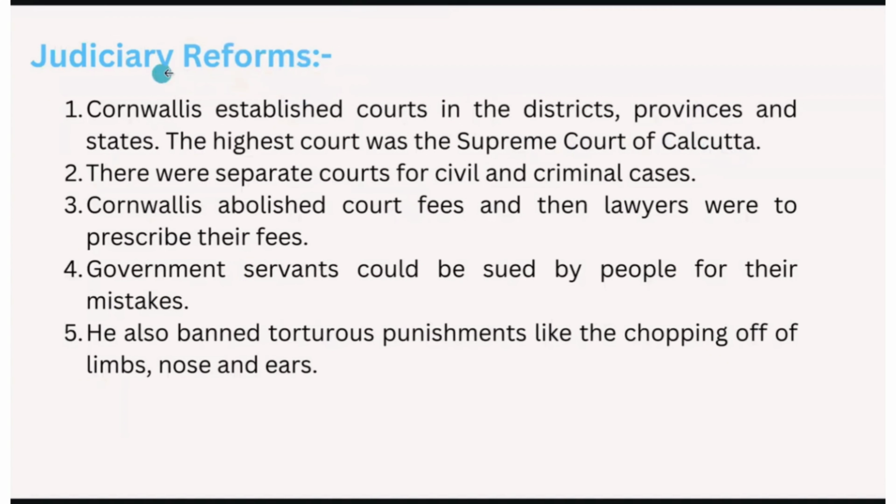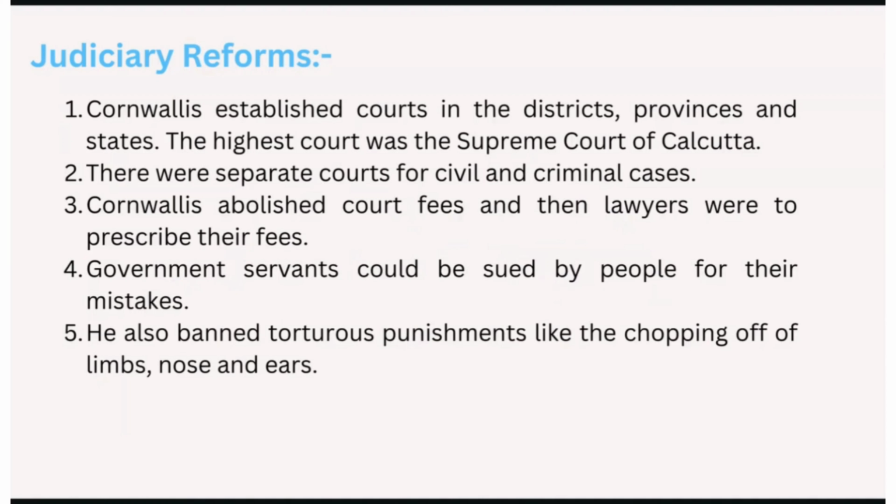So in judiciary reforms, Cornwallis established courts in the districts, provinces, and states. Also, we have separate courts for civil and criminal cases. He also abolished court fees, and lawyers were to prescribe their own fees. Government servants could also be sued by people for their mistakes.